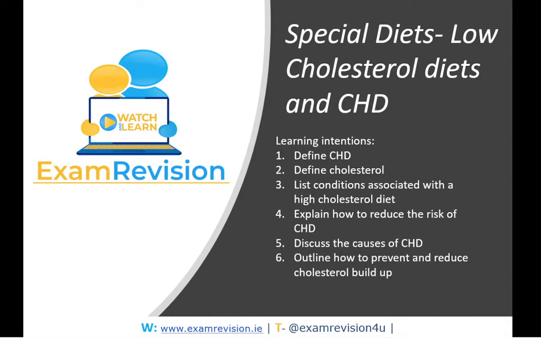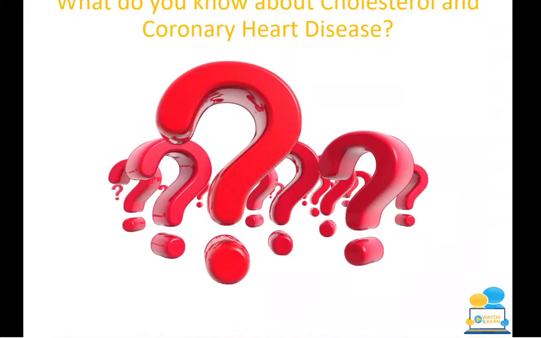Our learning intentions include defining coronary heart disease, looking at what cholesterol is. We're going to look at which conditions are associated with a high cholesterol diet. We're going to look at how to reduce the risk of coronary heart disease, which is your CHD. We're going to look at what actually causes CHD. We're going to look at how you can prevent and reduce the buildup of cholesterol, which will be key to the questions in the junior cycle short questions this year.